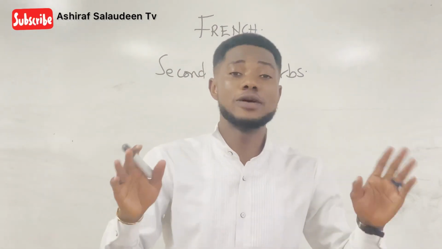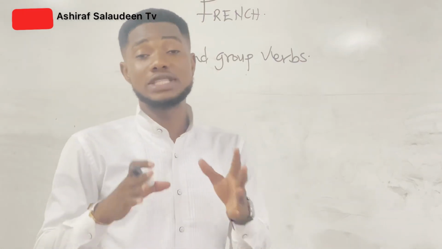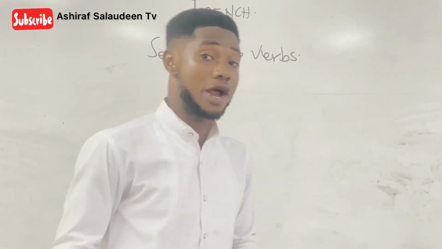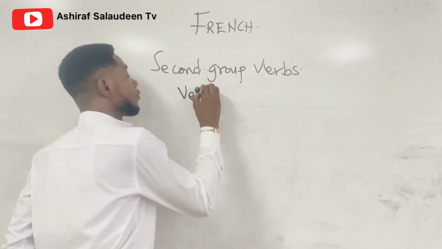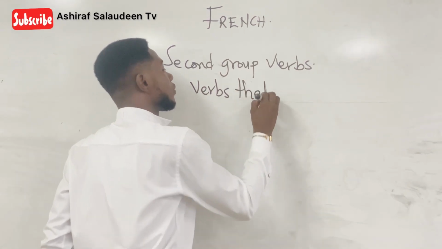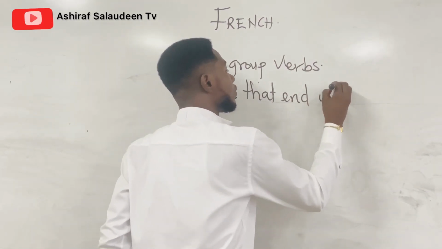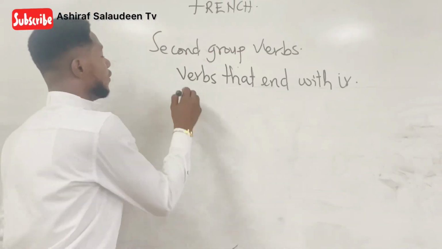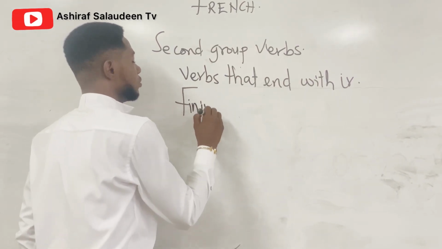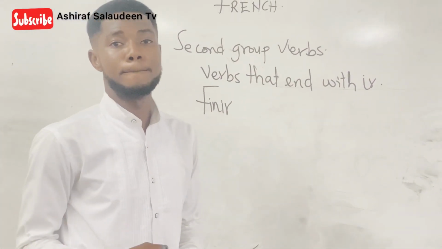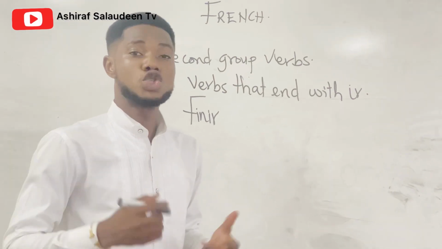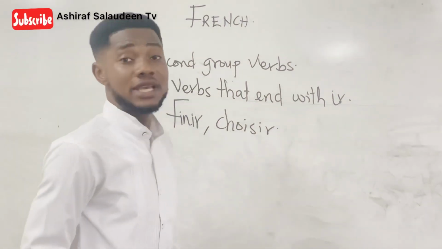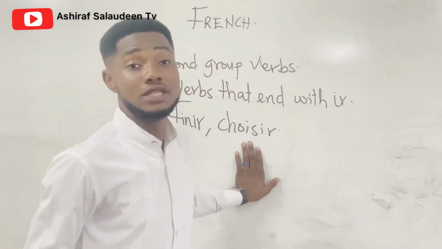Unlike the first group verbs in French, which are verbs that end with er, second group verbs in French are verbs that end with ir. Example, finir. Choisir. Finir means to finish. Choisir means to choose.